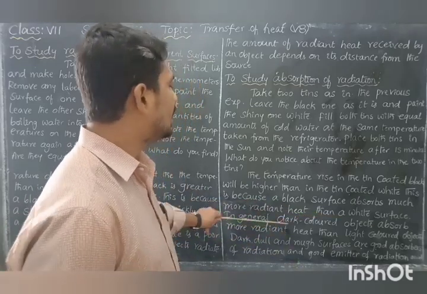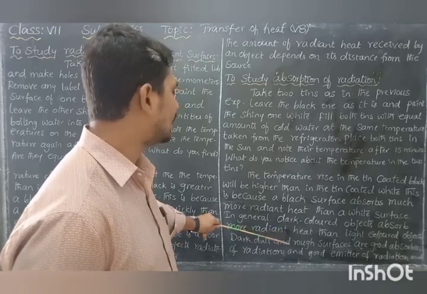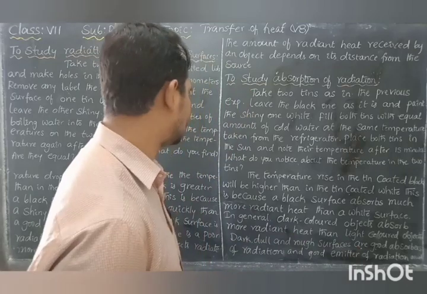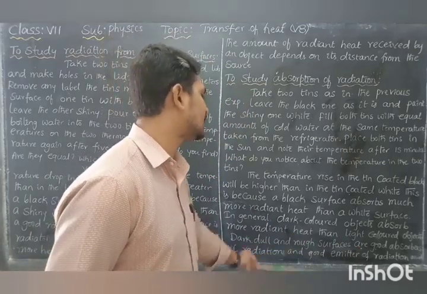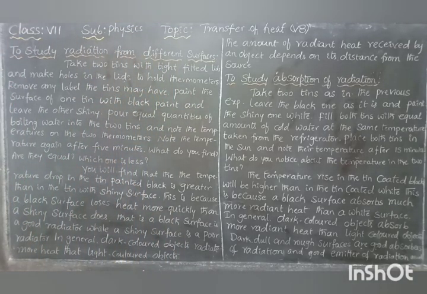In general, dark colored objects absorb more radiant heat than light colored objects. That means dark, dull and rough surfaces are good absorbers of radiant heat, and they are also good emitters of radiation.